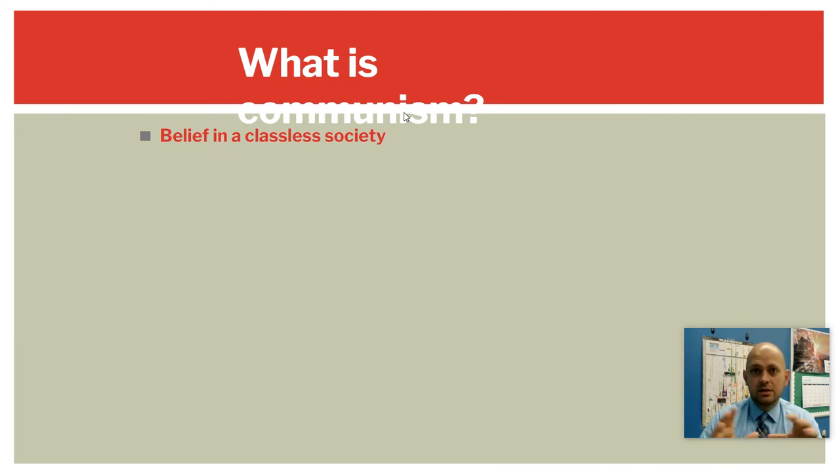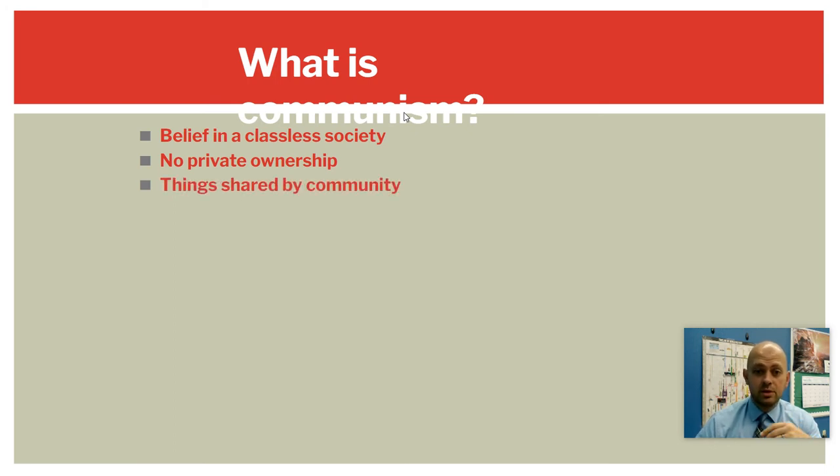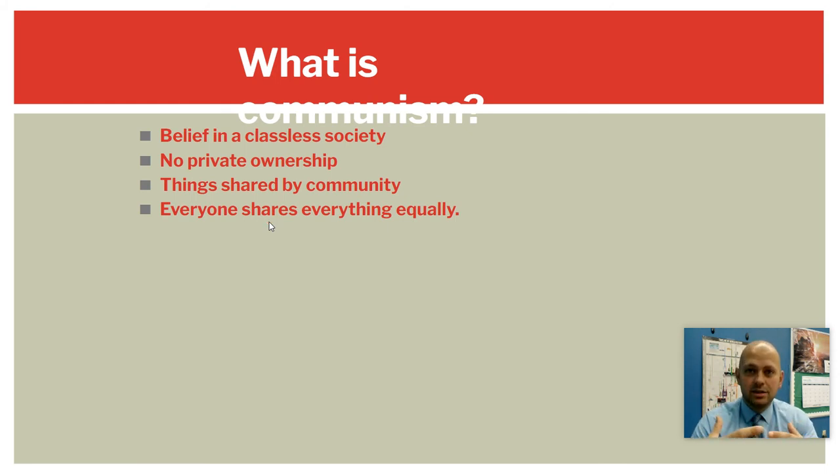By getting rid of classes, basically, you don't have people with more, you don't have people with less. Everyone has the same. So in order to do that, you need to get rid of private ownership. So that people can't build wealth up and become an upper class, you get rid of people owning things privately. And things are shared by the community. And that's the base word here. Community, communism. So they're shared out. So you don't have people who have more because everyone's sharing everything. And you don't have people who have less because everyone's sharing everything, right? Everyone has what they need. The way I kind of sum it up is everyone shares everything equally. That's the ideal communist setup.